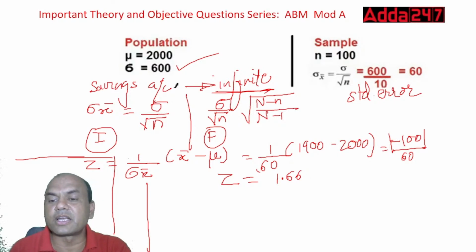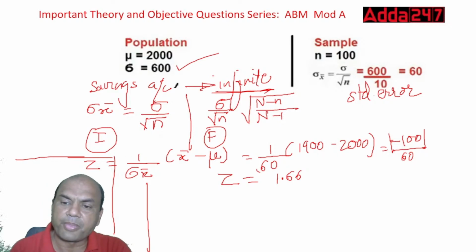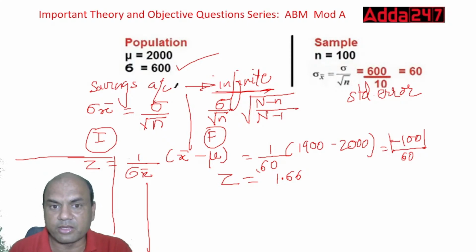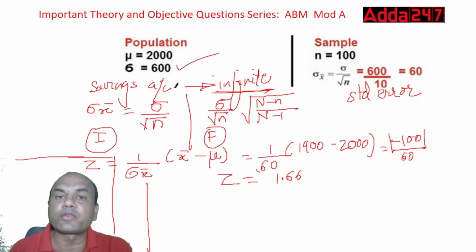1900 minus 2000, that is minus 100. Ignore the plus minus sign, so take it plus only. And this 60. So 100 upon 60 is 1.66. Up till now it is clear, got it now, everyone. Now using this z value, we have to find out the probability.